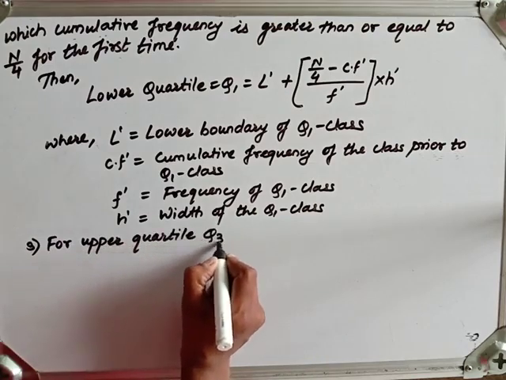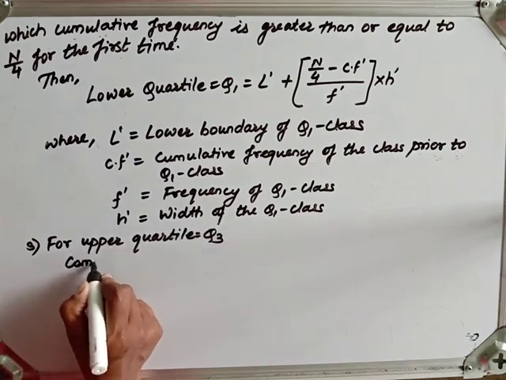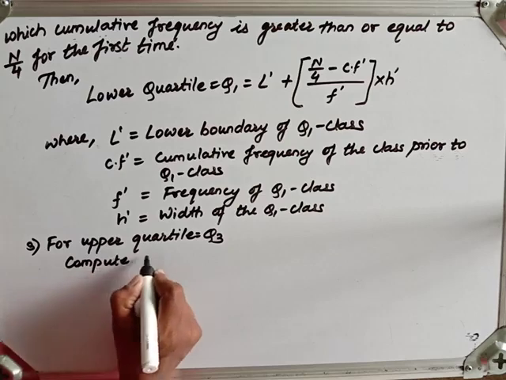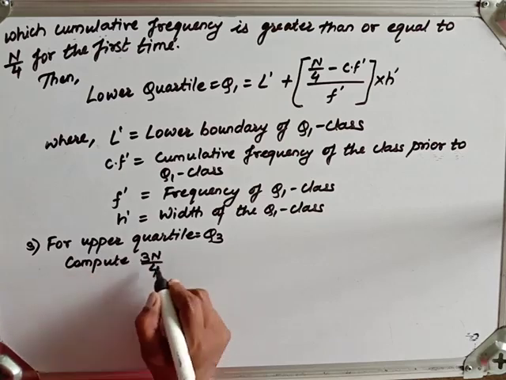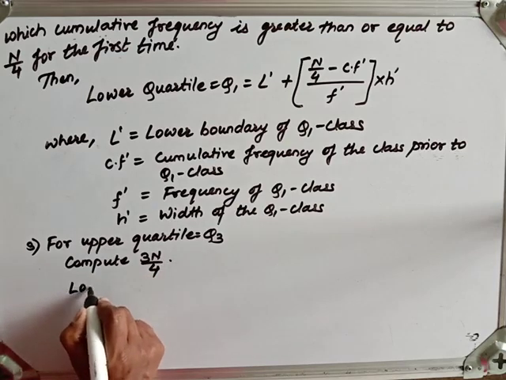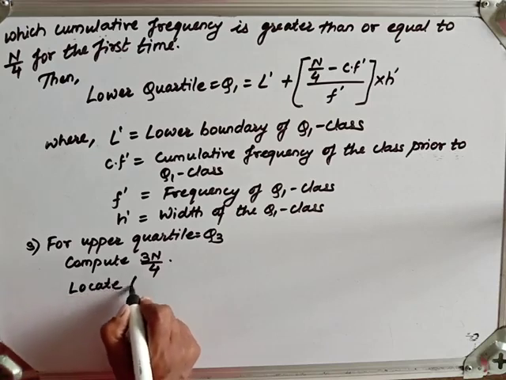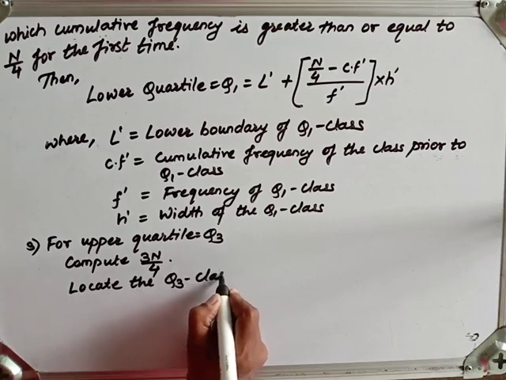Now here, first of all, we need to compute 3n by 4. This is 3/4 of the total frequency. So compute 3n by 4 and then locate the Q3 class.